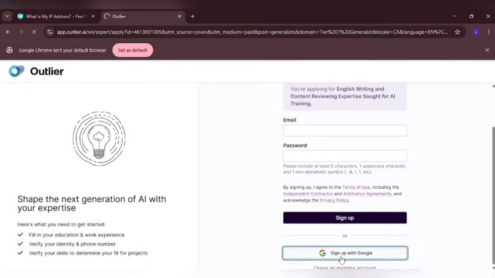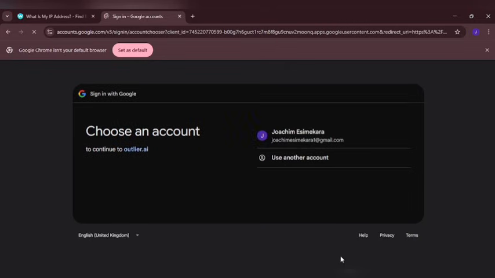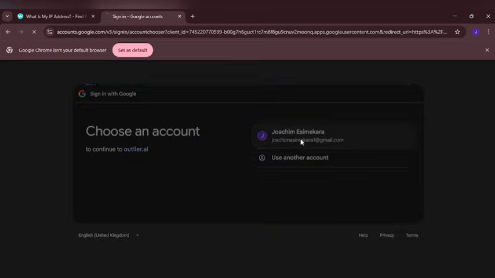The moment you click on that, it's going to direct you over to the Google sign in on your account. So it is left for you to pick any one you want to use. I'm going to be using this particular one, or you can use another account. So let me use this one right here to create an account on this particular platform.